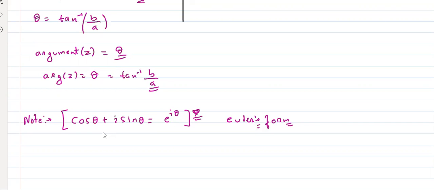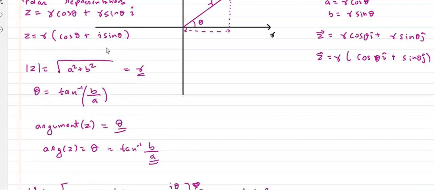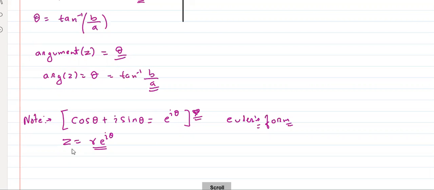Now tell me, if you use this concept, can I say that z is equal to R e to the power i theta? Yes or no? Because I'm saying cos theta plus i sin theta is equal to e to the power i theta. e is the same exponential, nothing else. तो यहाँ पे पोलर फॉर्म में cos theta plus i sin theta की जगह मैं अगर e to the power i theta डाल दूं तो क्या हो जाएगा? z is equal to R into e to the power i theta.